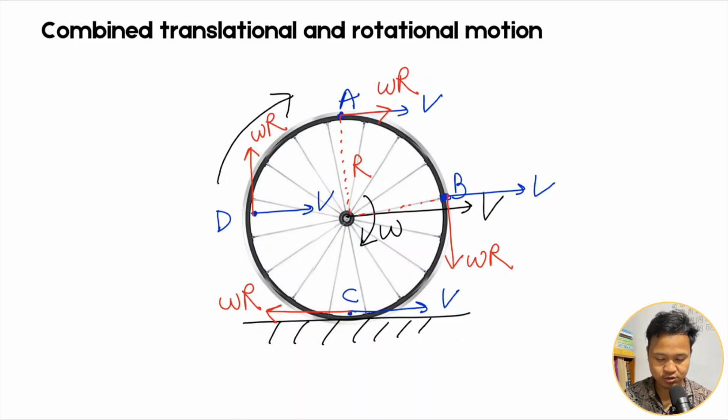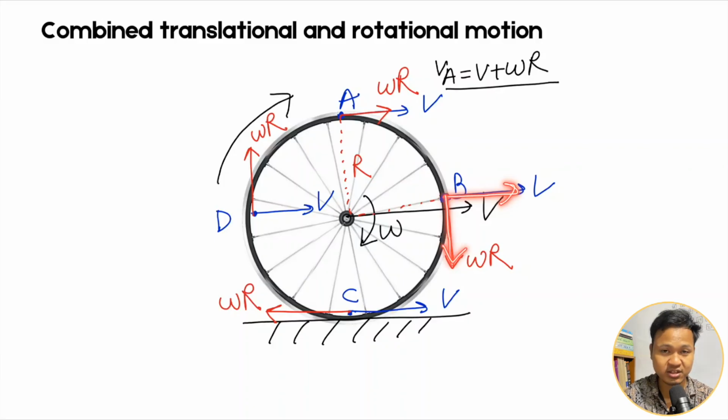Now the translational and rotational combine, so there are two velocities, omega into r and V, and we have to find the resultant. So here if I want to find the resultant at A, VA equals V plus omega into R, as the directions are the same. At point B, V is in one direction and omega R in another, so the resultant will be somewhere here.